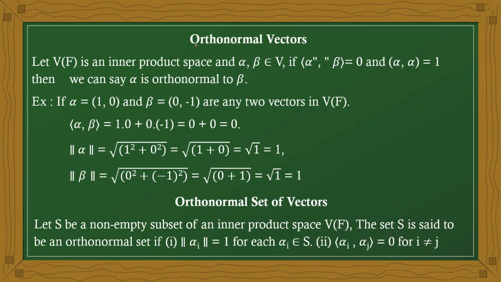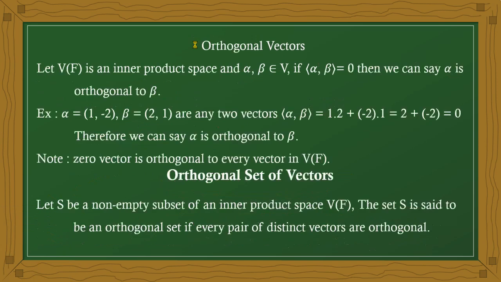Okay. Now orthonormal. What is the difference between orthogonal and orthonormal? Just the inner product is 0 here. Observe here, only inner product equal to 0. That means the vectors are orthogonal vectors.